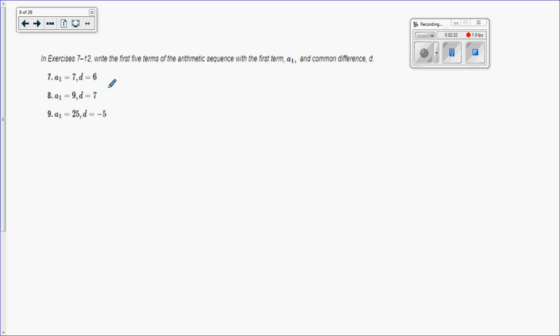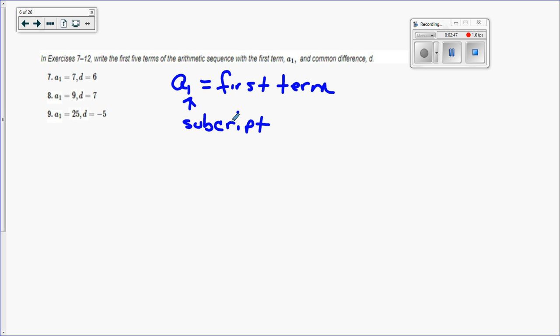So this is a page out of the homework. I'm going to do some of them, and then I'll have you do some for homework. So for the first one, it says write the first 5 terms. So a sub 1, when you see that, this means it's the first term. This little number here is called a subscript, and that means where it is in the sequence.